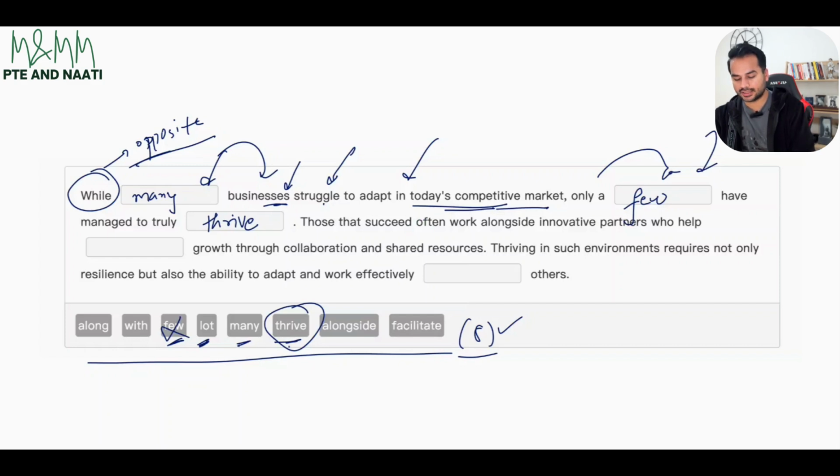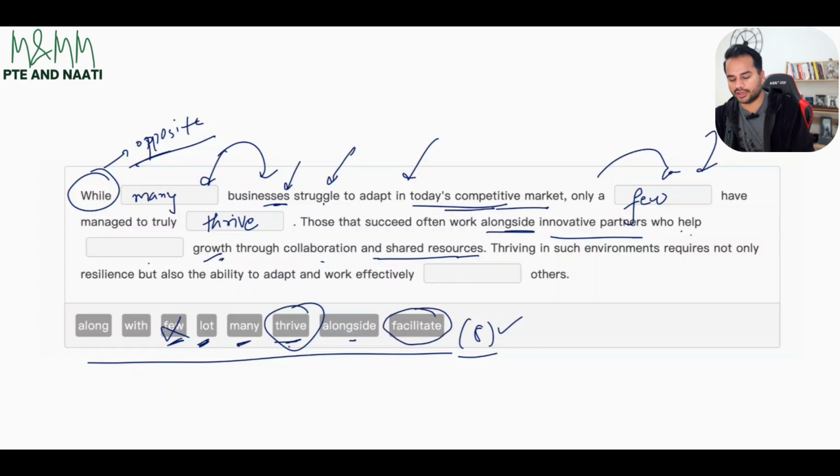Now, those that succeed often work alongside innovative partners who help dash growth through collaboration and shared resources. So they're saying the businesses that succeed only succeed when they work alongside other innovative partners. So not in the same field, but some other partners that can help them to grow. So we need something about growth over here, who help dash growth. Do what? Growth is always increasing. So we need something to do with increasing and something to do with the word growth. Who help along growth, with growth, many growth, alongside growth. We already used the word alongside.